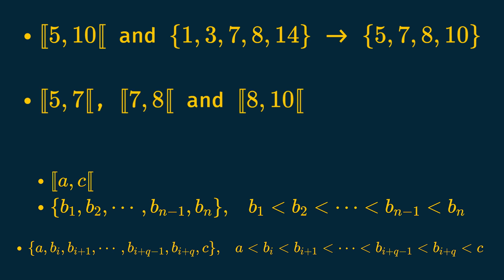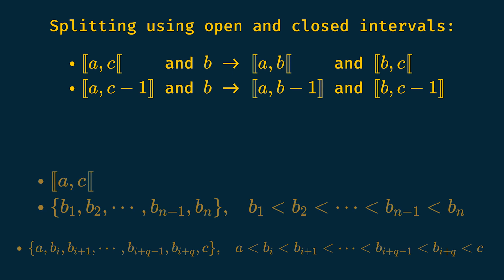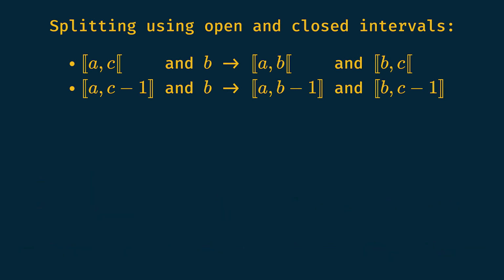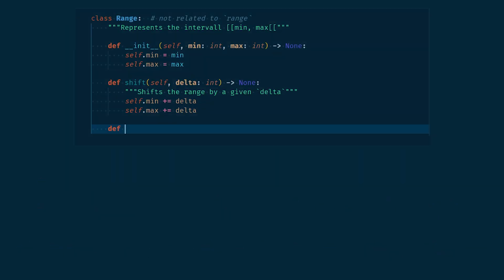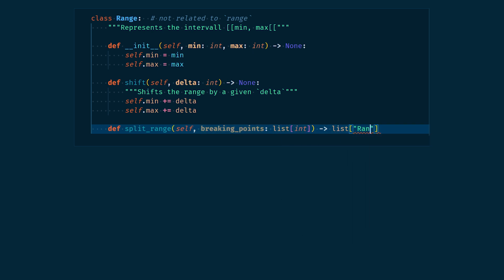Here, 5, 7, 7, 8 and 8, 10. Because our range structure is open on the right, it allows us to simply divide ranges and avoid making lots of off-by-one errors. Let's code the split range method of our range class. It will take a list of integers and return a list of range objects.